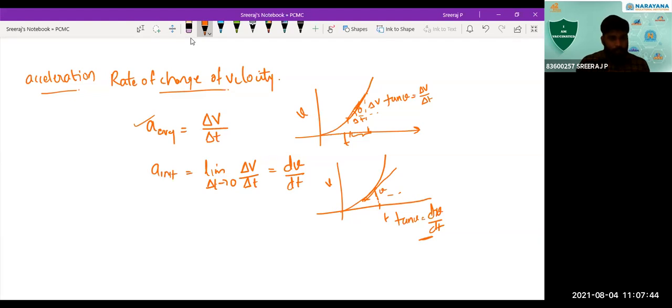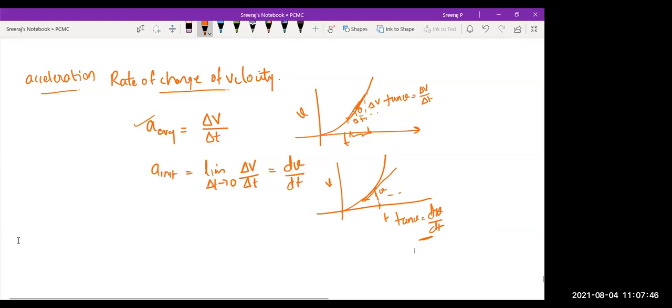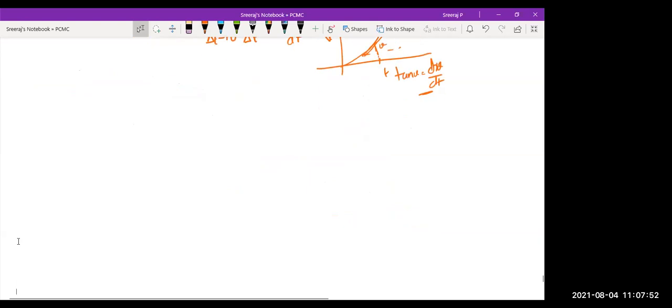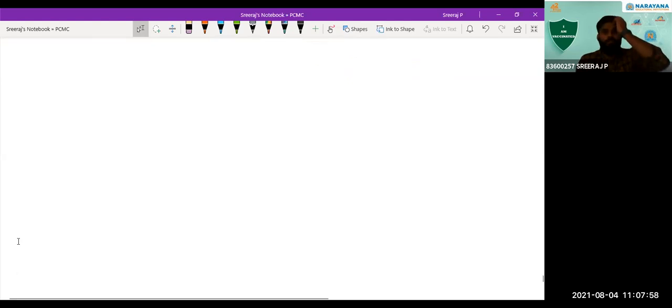Acceleration, we didn't do any problem yesterday, right? Sir, yesterday in class you taught us two graphs, isn't it? Yes, these two graphs only, to define what is average and instantaneous acceleration. Let's do two problems here.